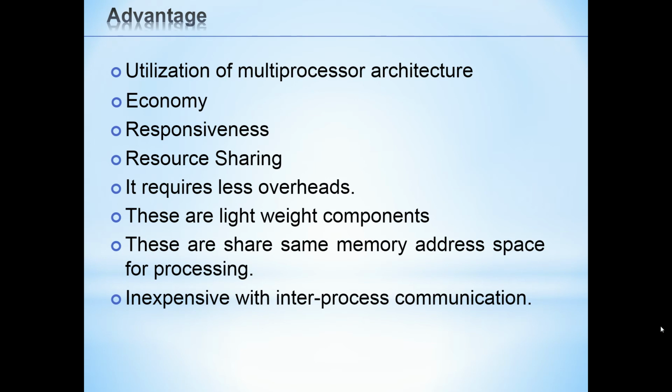Let us take a look at the advantages. The first one is the utilization of multiprocessor architecture. It means multi-threading increases the use of the CPU since it can handle a number of tasks instead of keeping them in an idle stage. It is also economical. Allocating memory and resources for each process separately becomes costly, but threads allow sharing the same resources, hence it becomes economical.